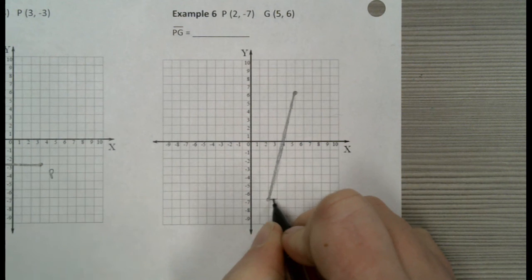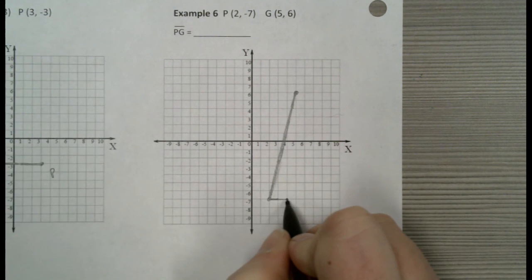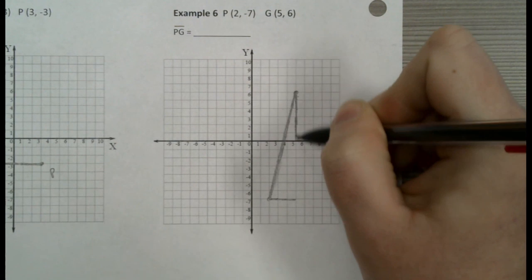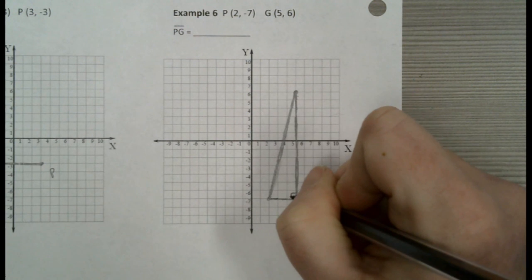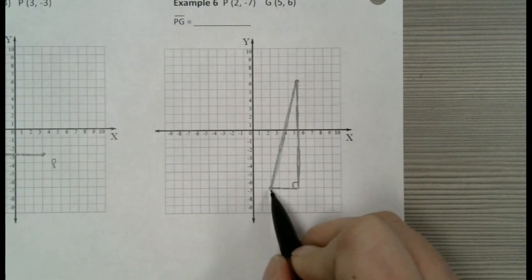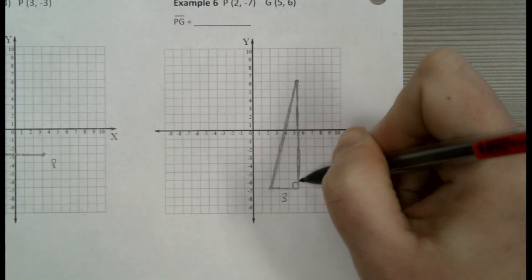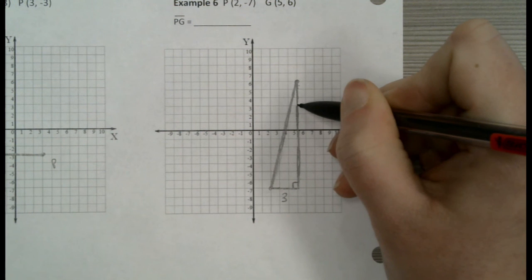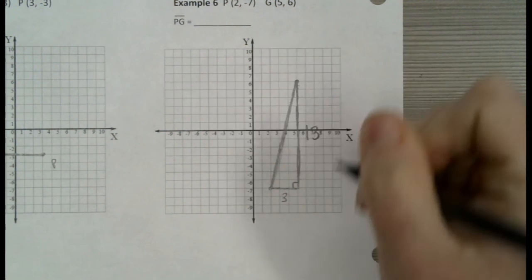So I'm going to go over. I'm going to go over until I'm lined up with that one. And then straight down. So that's my right triangle. Right there's my angle. So I need to know this side. That's easy. That's just 3. And then here, 1, 2, 3, 4, 5, 6, 7, 8, 9, 10, 11, 12, 13. Make sure you go all the way across. Okay, that one is 13.